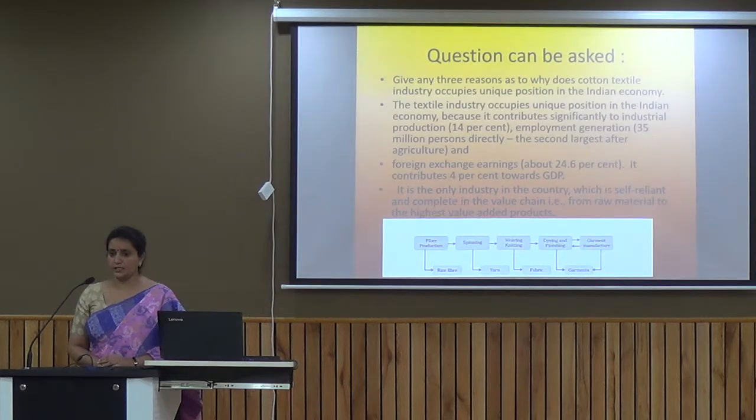The second is the spinning of the yarn, weaving and knitting, dyeing and finishing, garment manufacturing. Now they supply the raw material to each other. That is the reason we have said this. It is self-reliant because they supply the raw material to each other, and every time they are adding certain value to it. That is the reason this cotton textile industry occupies a unique position in the Indian economy.